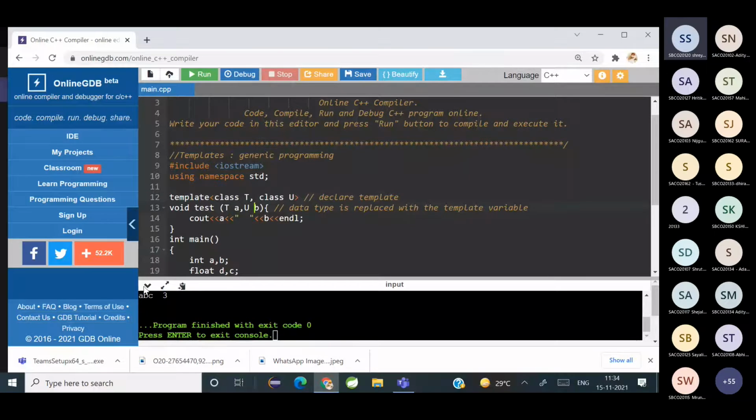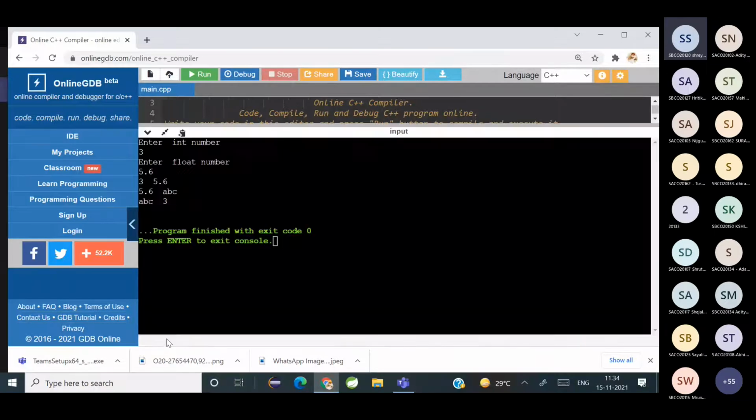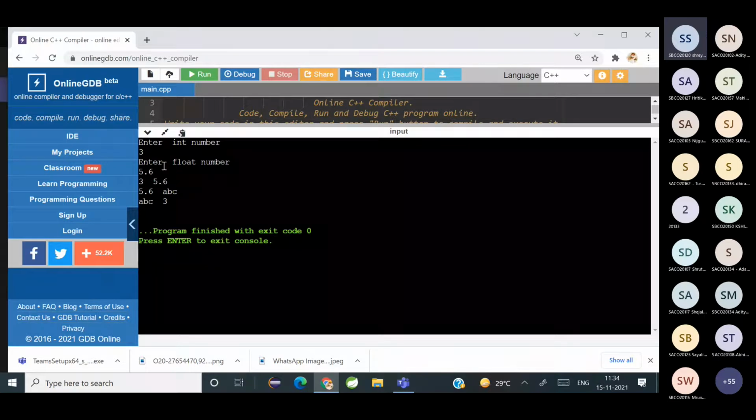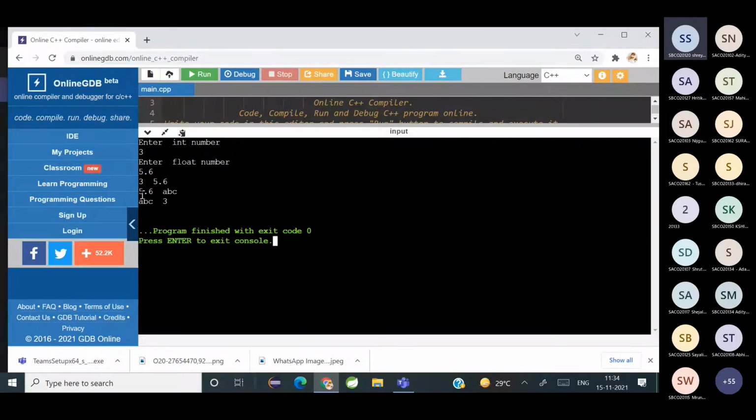You can see here, first I entered 3 as an integer and 5.6 as a float. Then when I passed an integer and a float, it became 3 and 5.6. In the next case, I passed float and a string. And in the third case, I passed float and an integer.